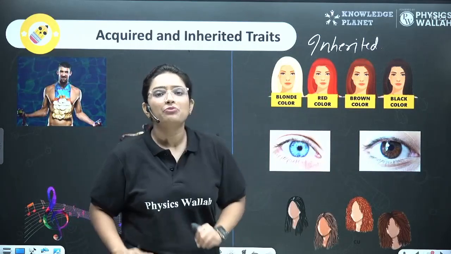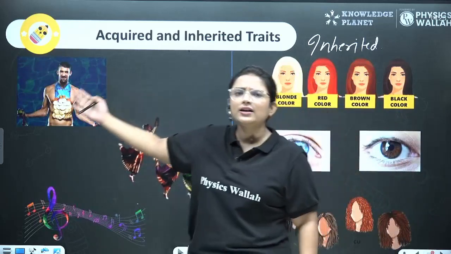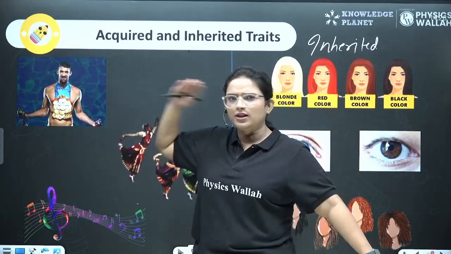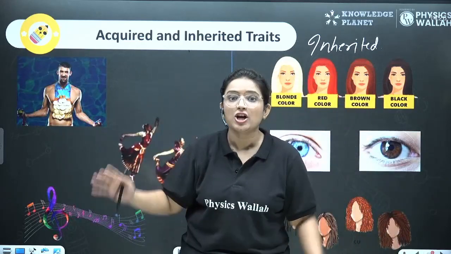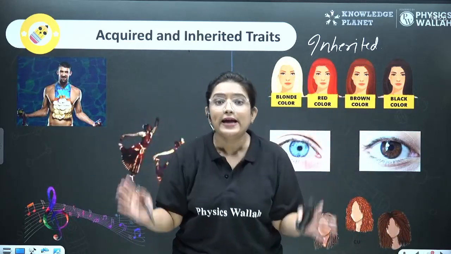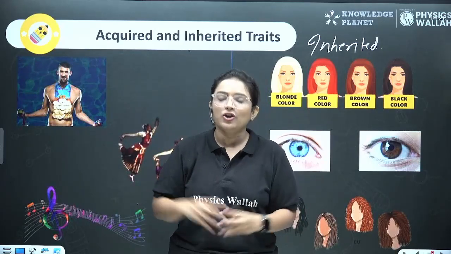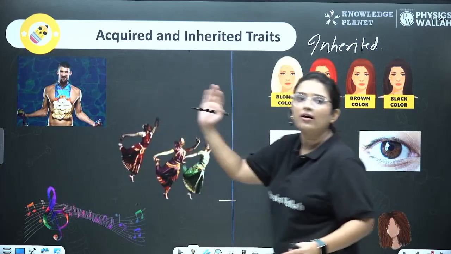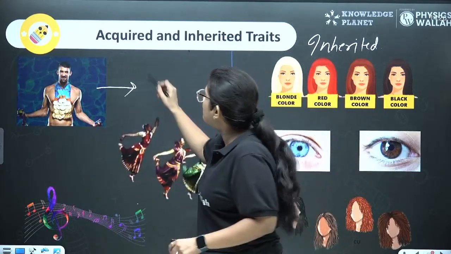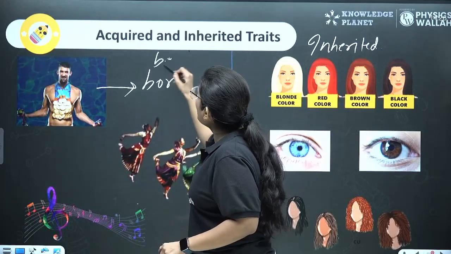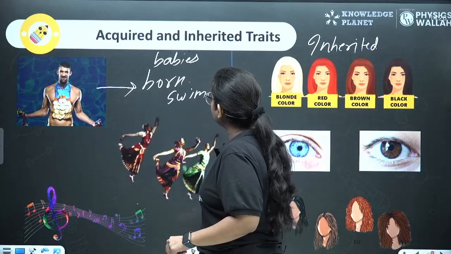Okay, now let's move to the next slide, and here you can see Michael Phelps. Like a salute to Michael Phelps, right? Because at such a young age, he's got 28 Olympic medals. So of course, he's a great swimmer. But then do you think that his babies would be born swimmers?